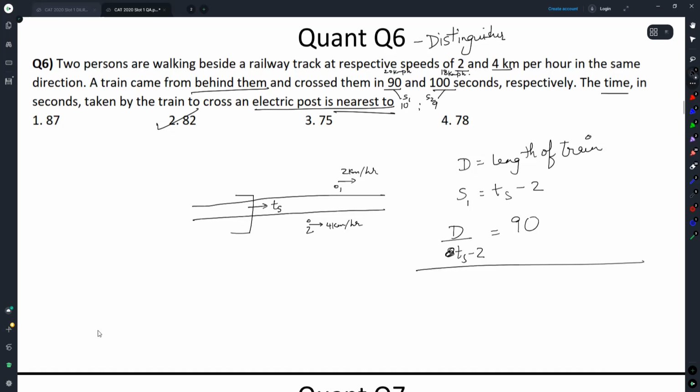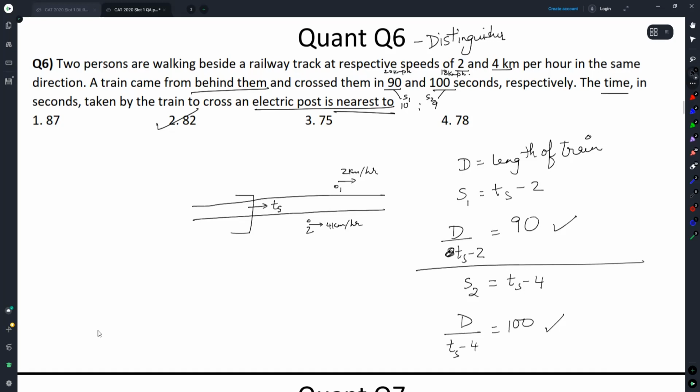In the second case, length of the train remains same. Speed of the train becomes ts minus 4. So d by ts minus 4 is equal to 100. This is one equation. This is the other equation. All you have to do is divide one by the other.